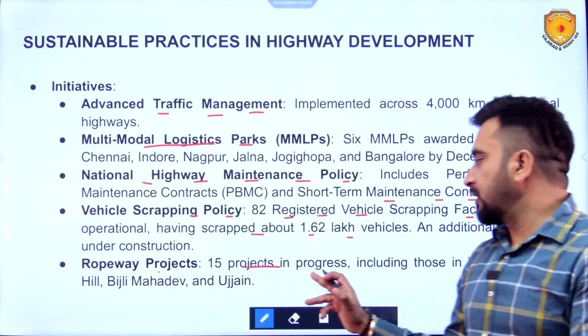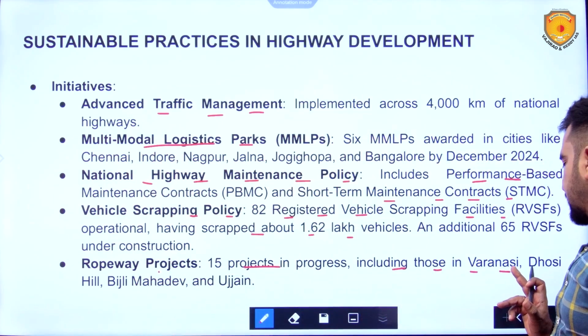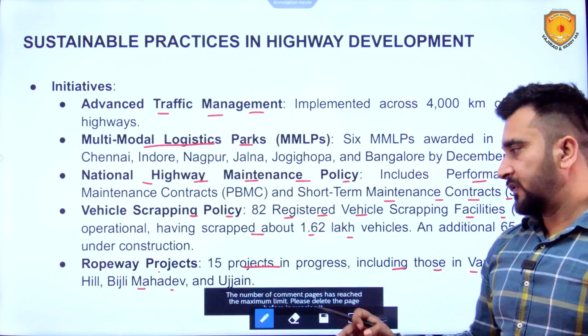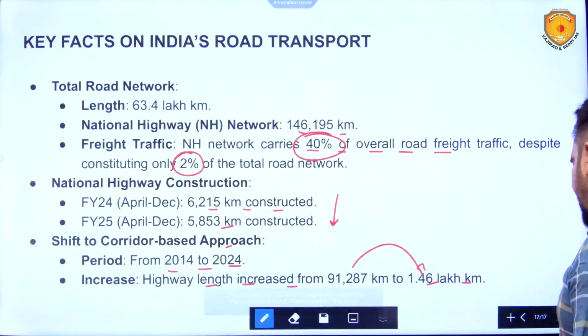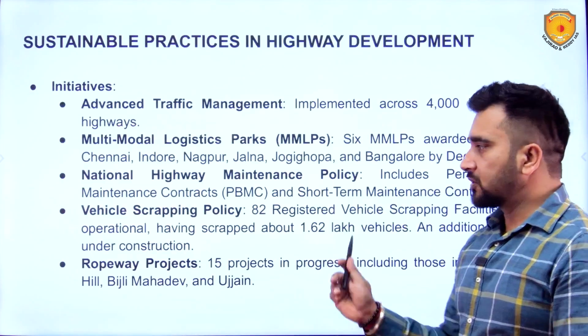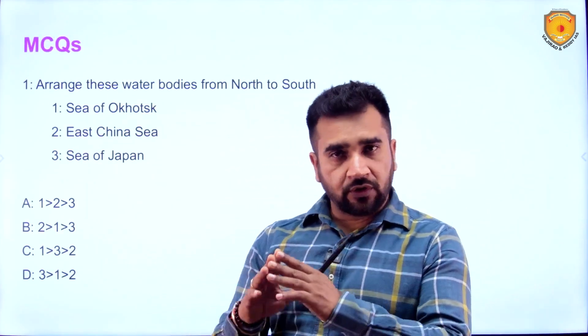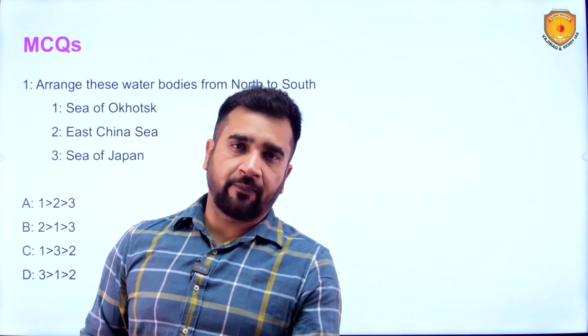Ropeway projects: 15 projects in progress, including those in Varanasi, Dhosi Hill, Bijli Mahadev and Ujjain. So yes, this is also happening, the ropeways and all. So this is what you need to know about the road infrastructure development.